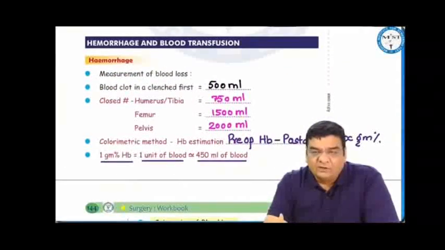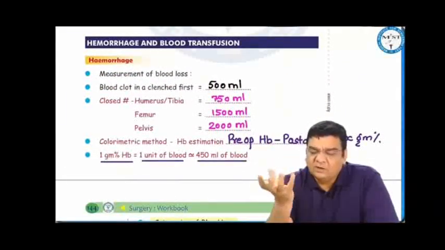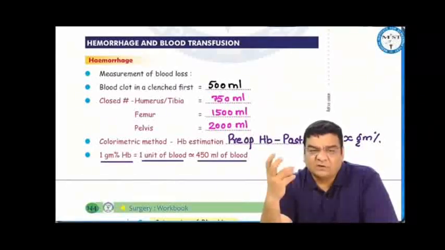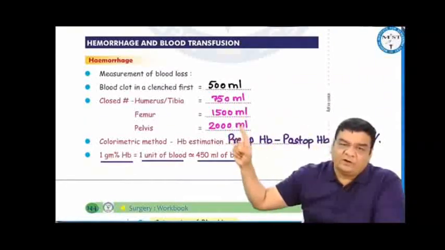Now, bleeding or hemorrhage, we can measure the amount of blood loss by some crude methods. Blood clot in a clenched fist, 500 ml. If we talk about closed fractures, then maybe humerus or tibia fractures, the blood loss is considered as around 750 ml, femur 1500 and pelvic fractures 2000 ml.